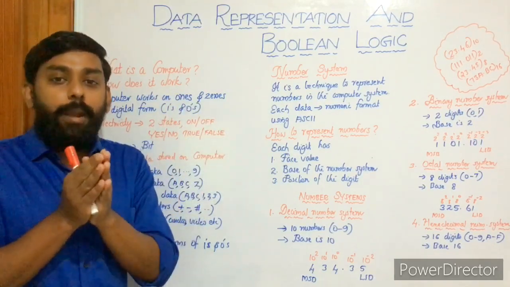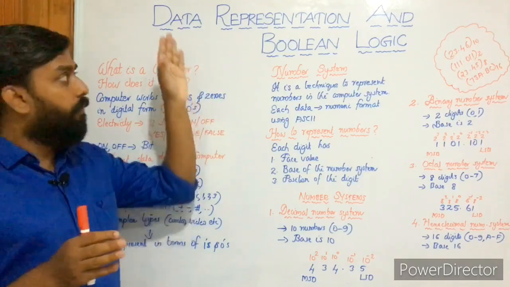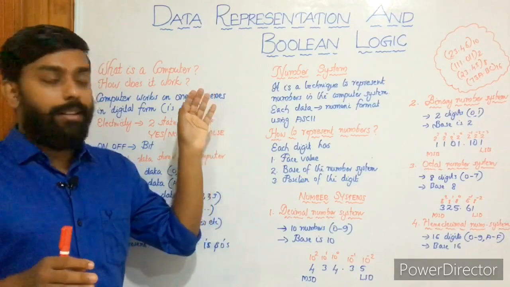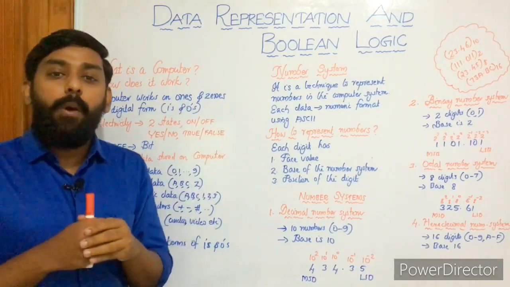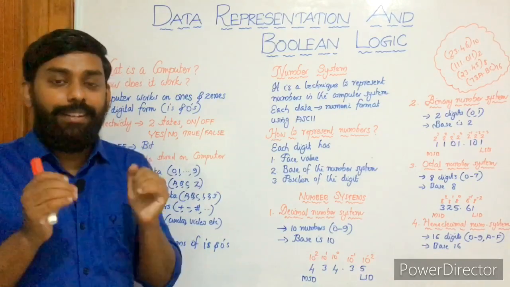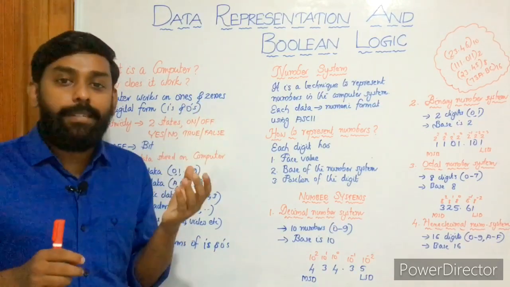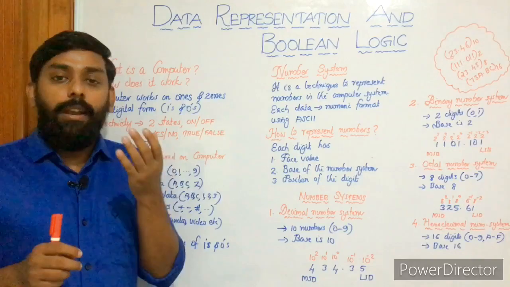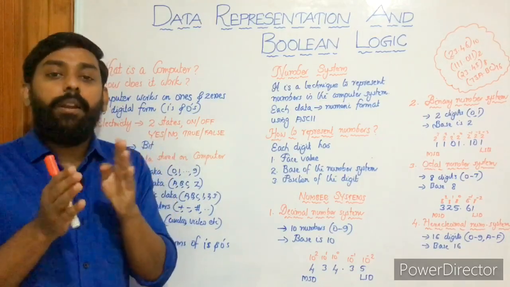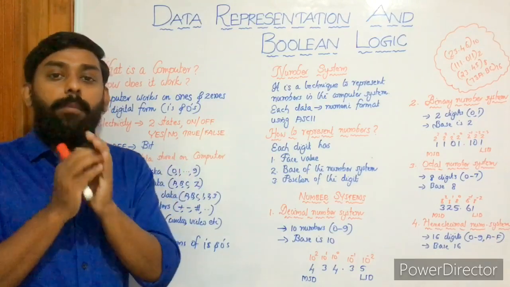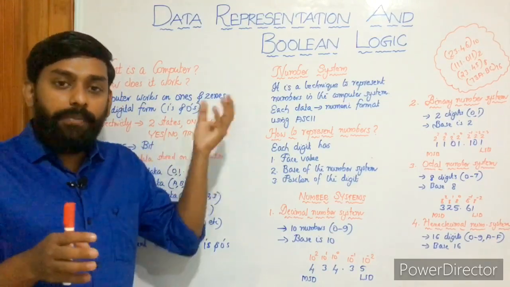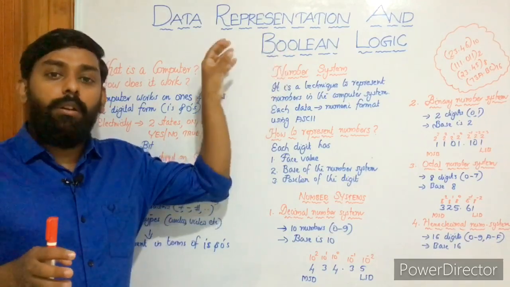We can divide this chapter into two parts. The first, data representation, and second, Boolean logic. In this chapter, we will mainly focus on data representation, that means representing data. We will be learning various number systems like binary, octal, decimal and hexadecimal. After learning the basics of these number systems, we will be learning how to convert one number system to another number system. And after that, we will be moving to Boolean logic.